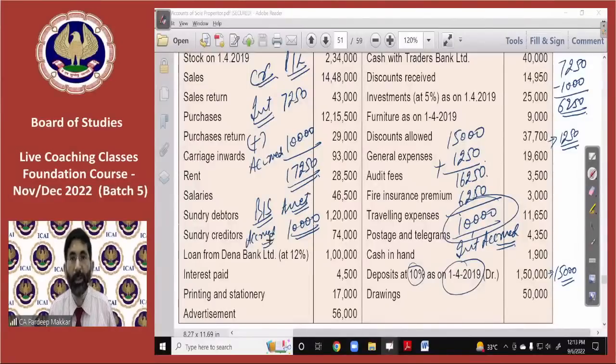Drawings are always deducted from capital, we know it very well. Due to that reason, insurance premium, which is a personal expense, will be deducted from capital. All treatments of the balance sheet and P&L are given there, exercise 1.9 on page 7.44.